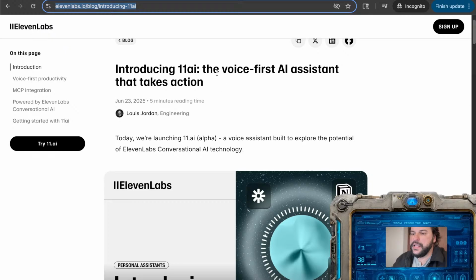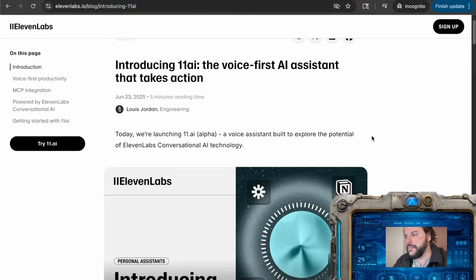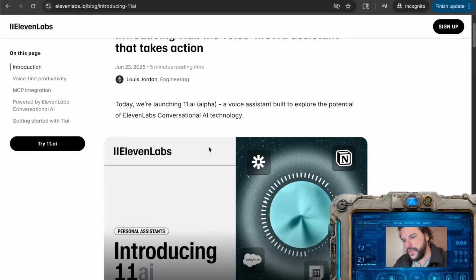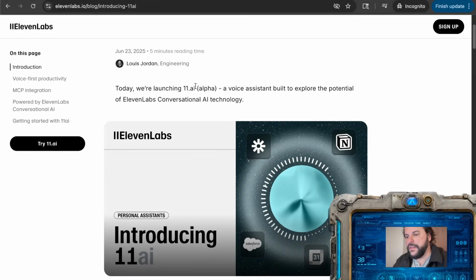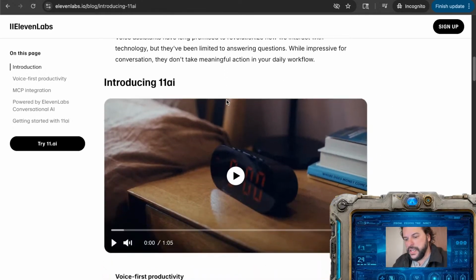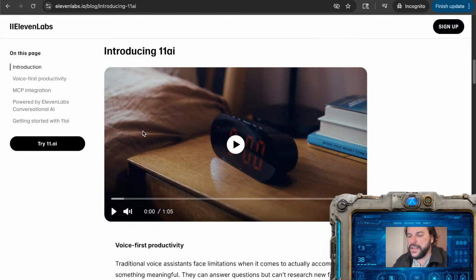So this was even a while ago. This is ElevenLabs. So ElevenLabs introducing ElevenAI, and since we are talking about the agentic element, I found this info here. So the voice first AI assistant that takes action. So today we are launching 11.ai Alpha, a voice assistant built to explore the potential of ElevenLabs conversational AI technology. So here we also have a video that kind of shows,